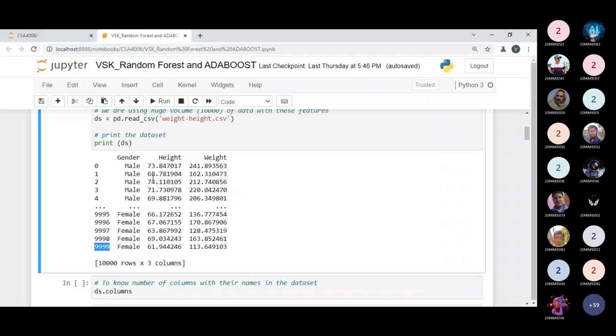So this is another way by which we can do. There is no guarantee that every time we will have a huge volume of data which is perfect, which is complete. So 10,000 rows and 3 columns you can easily observe over here.